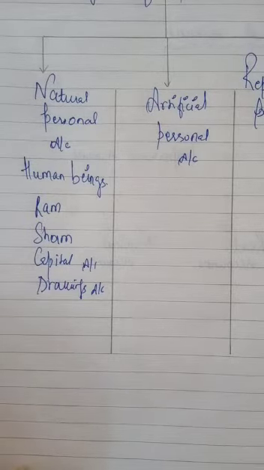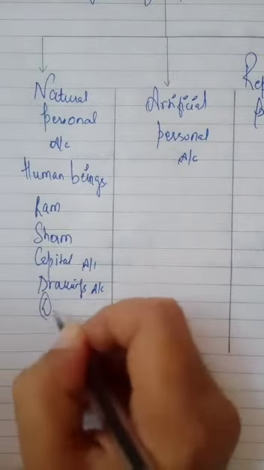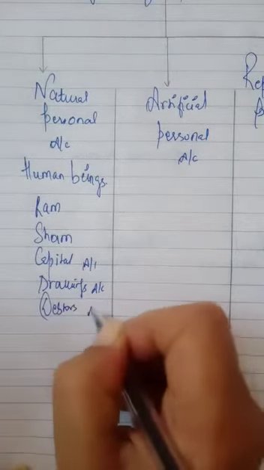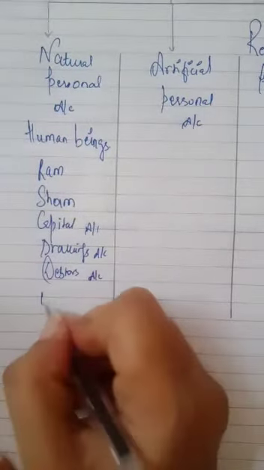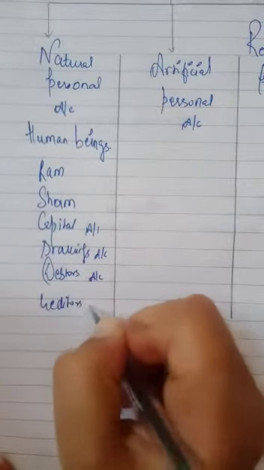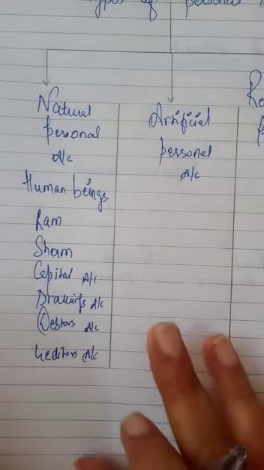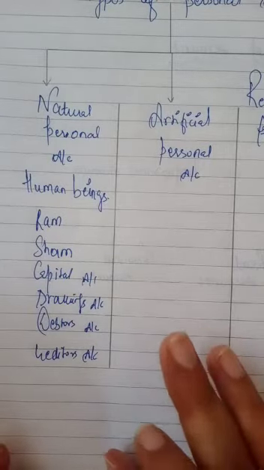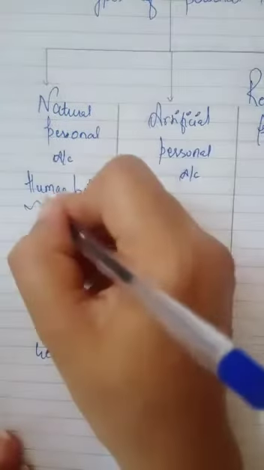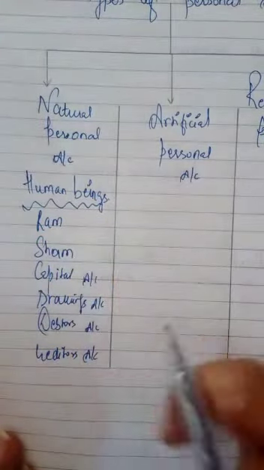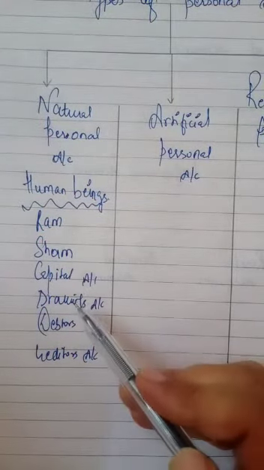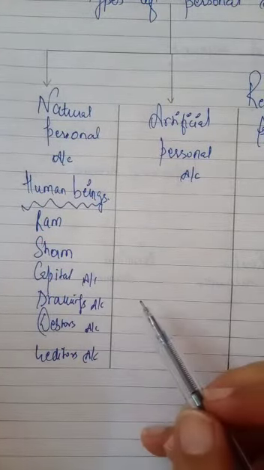Ram, Shyam, Mohan, Sohan, capital, drawings, debtors, creditors. Debtors are the human beings to whom you have sold goods on credit, and creditors are the human beings from whom you have purchased goods on credit. So all human beings come under natural personal accounts, either as individuals, capital, drawings, or debtors and creditors.